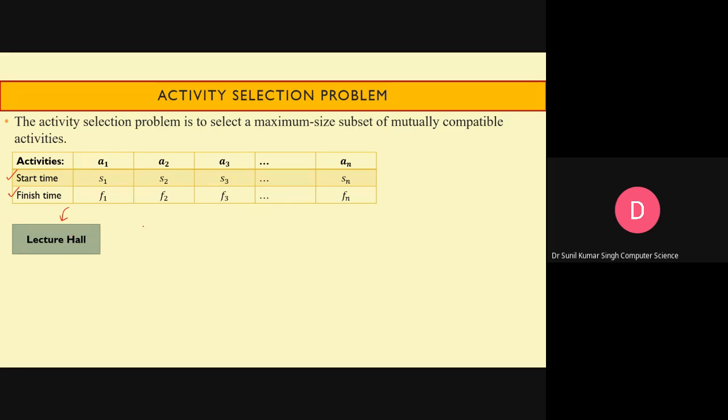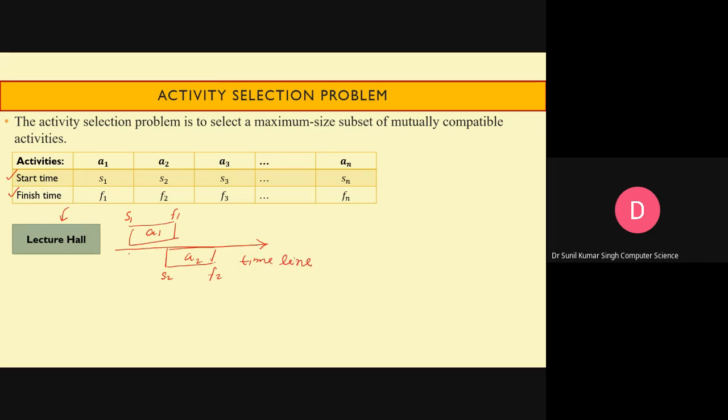If the activities have an overlapping area in terms of their starting time and finishing time, then definitely we cannot schedule them. Suppose that here it is S1 and F1 for activity A1, and this is S2 and F2 for activity A2, and this is the timeline.